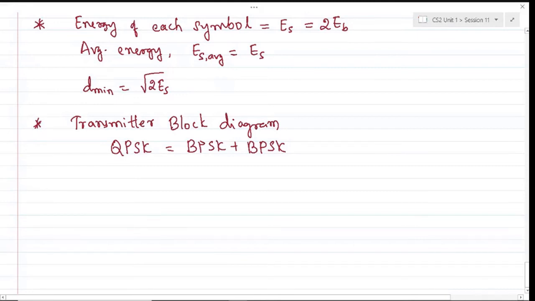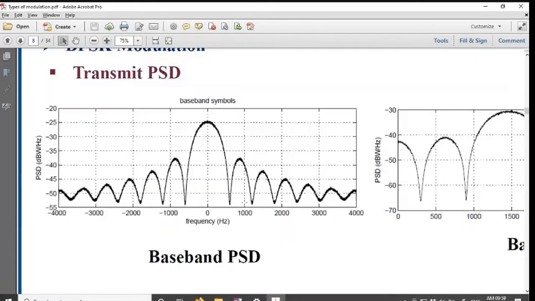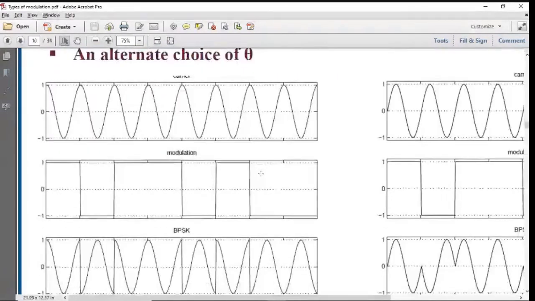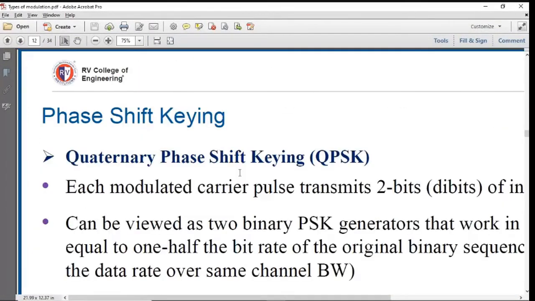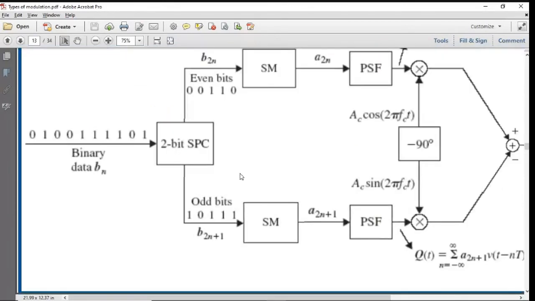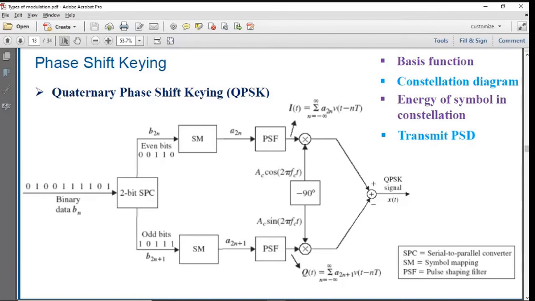I'll save a little time here and show you the transmitter block diagram. As you can see, the incoming binary data will be split into even and odd bits. This is a serial to parallel converter, in other words a demultiplexer.